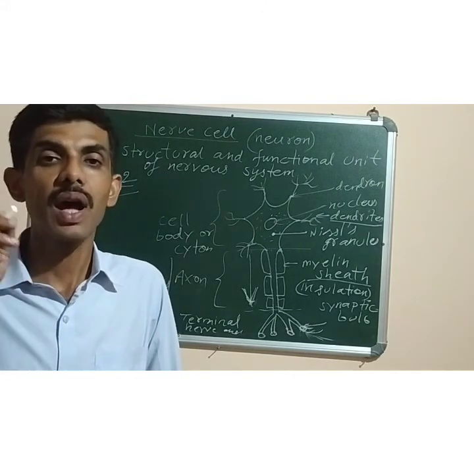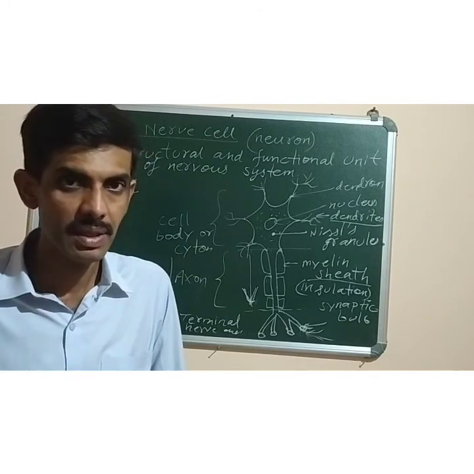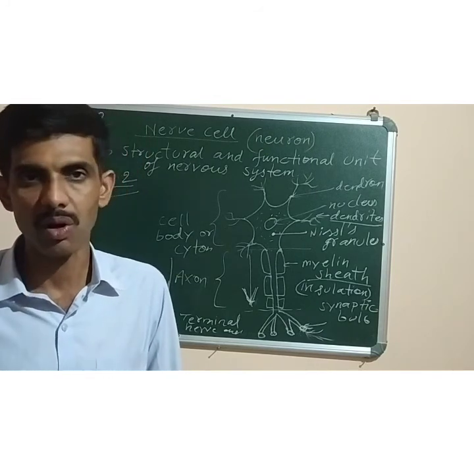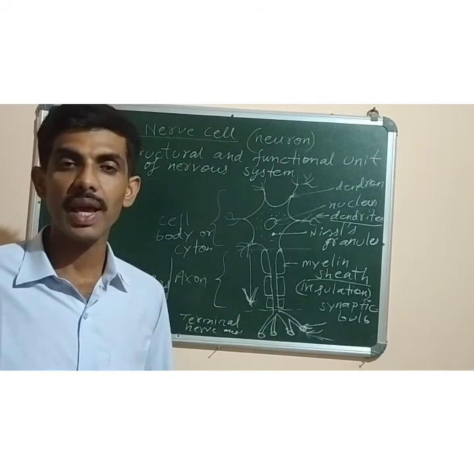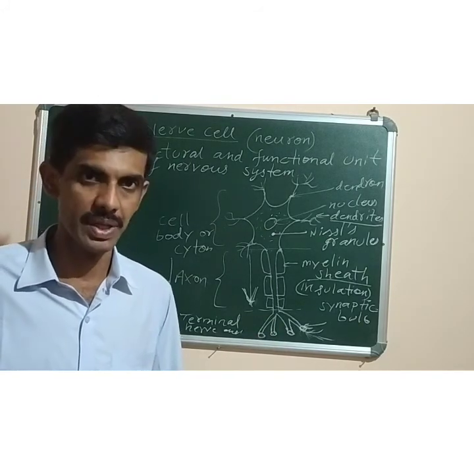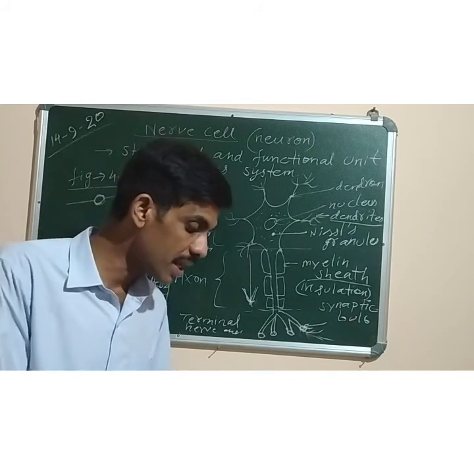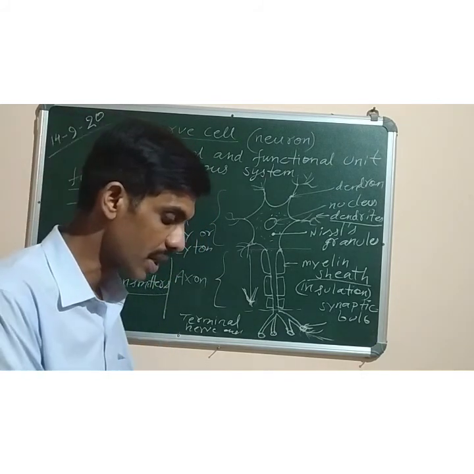Okay, and the last one is association or mixed neuron. Association or mixed neurons are those type of nerve cells which are found in the spinal cord, in which both the sensory as well as the motor nerve cells are present. So they relay the impulses between the sensory and the motor neurons.